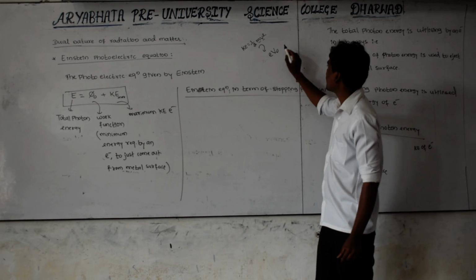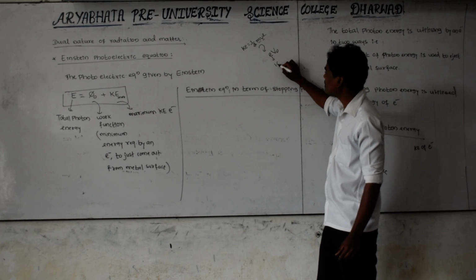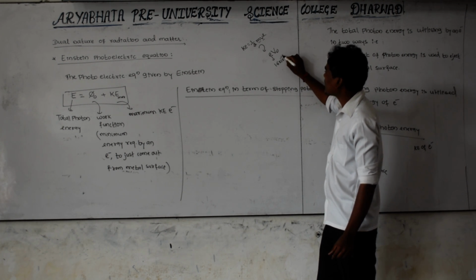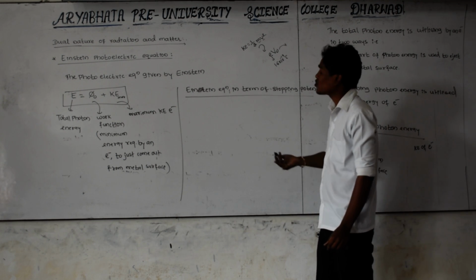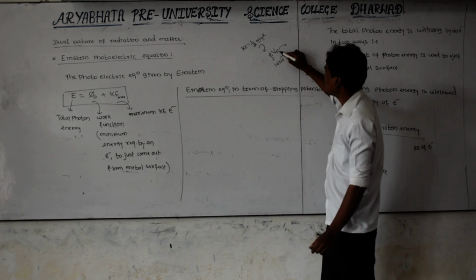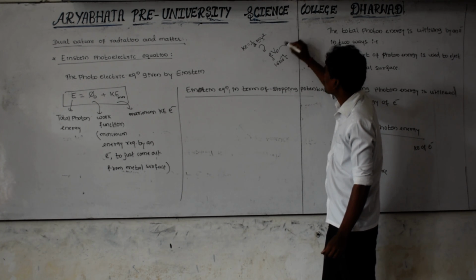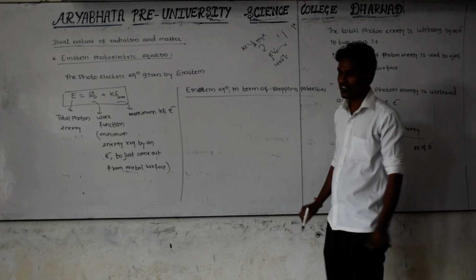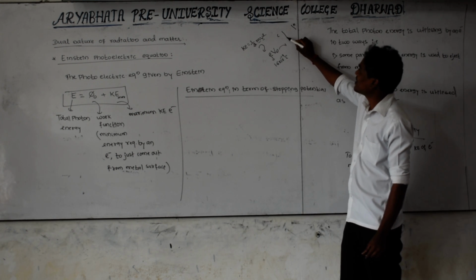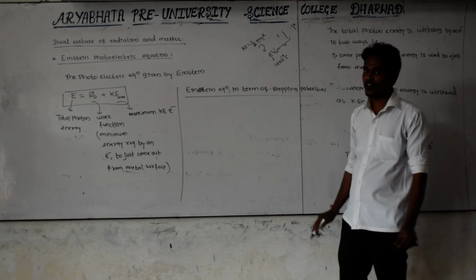Here e is the charge of the electron, 1.6 into 10 to the power minus 19 coulomb, and V naught is the negative stopping potential, the potential difference between cathode and anode.